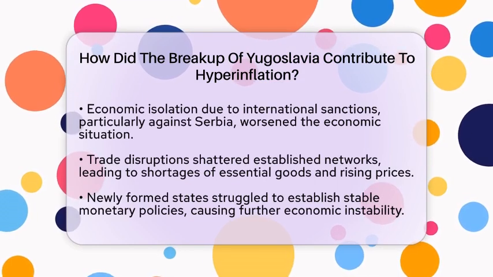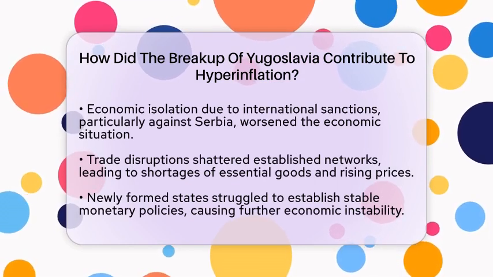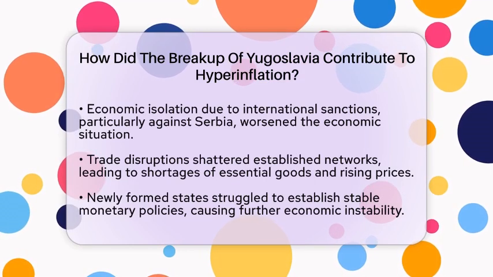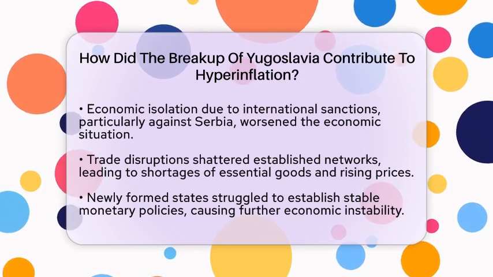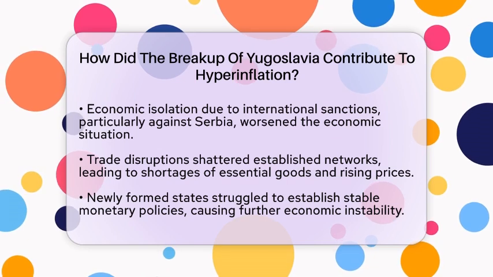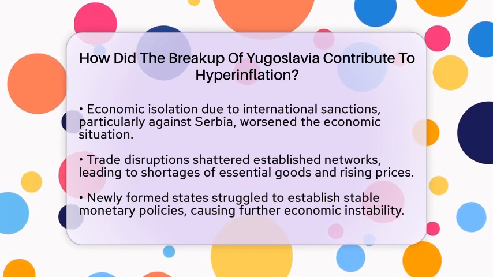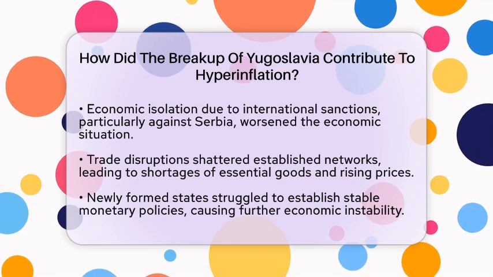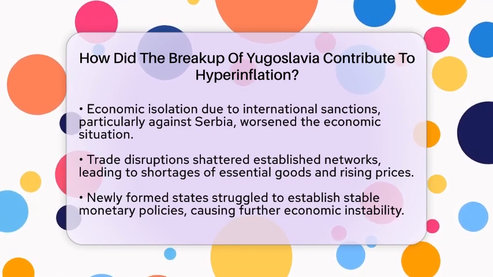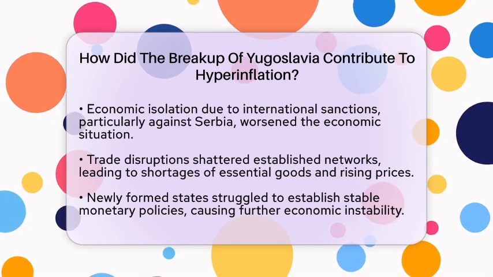Trade disruptions were another critical issue. The breakup shattered established trade networks within Yugoslavia and with neighboring countries. This disruption resulted in shortages of essential goods, which fueled inflation further. When people cannot find basic items, prices soar, and hyperinflation becomes a reality.